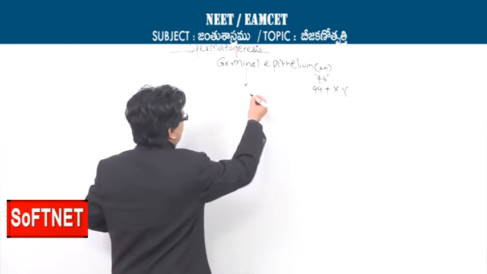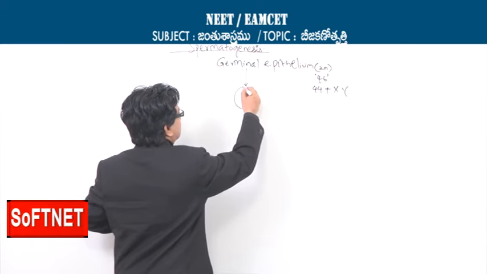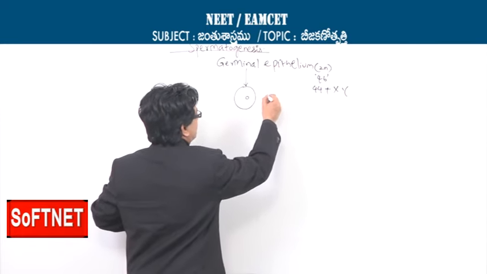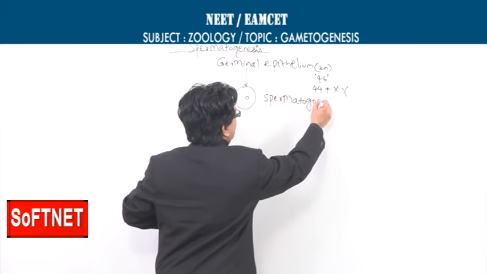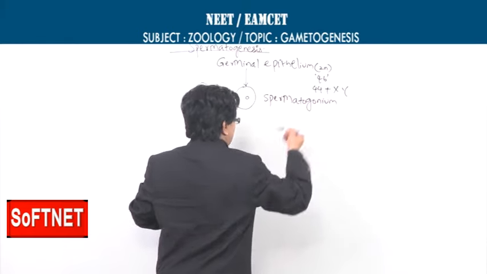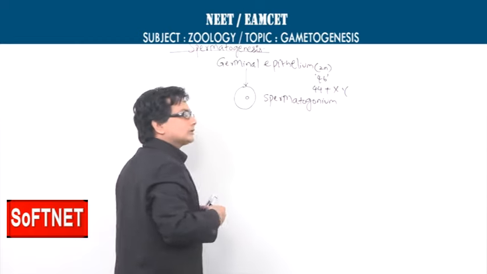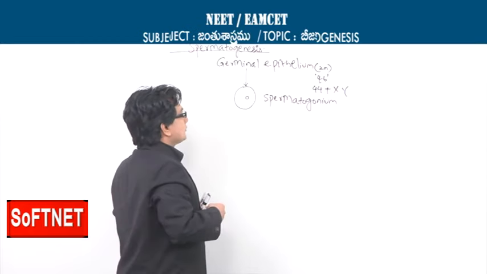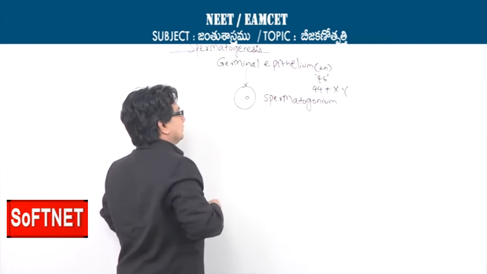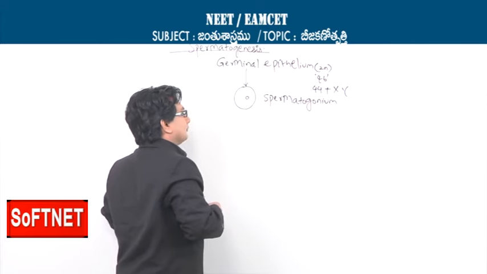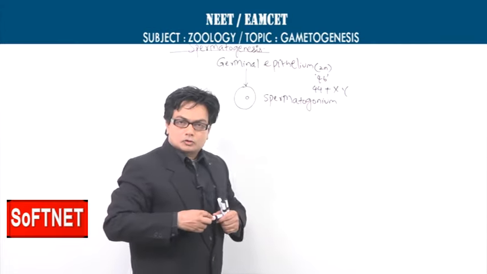The name of the cell will be called spermatogonium. The singular is spermatogonium, the plural is spermatogonia. So we have taken a particular cell, the sperm mother cell, the spermatogonium, consisting of about 46 chromosomes.